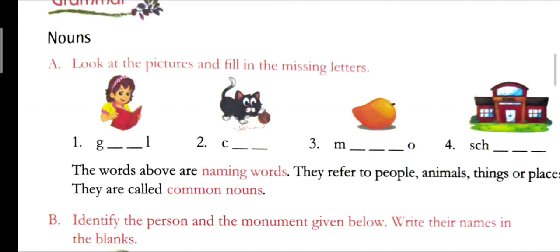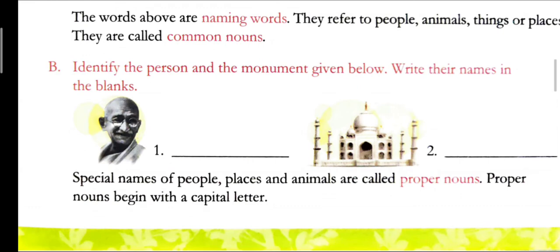Identify the person and the monument given below. Write their names in the blanks. Special names of people, places and animals are called proper nouns. Proper nouns begin with a capital letter. So, whose picture is this?